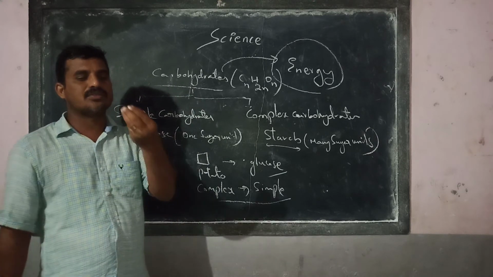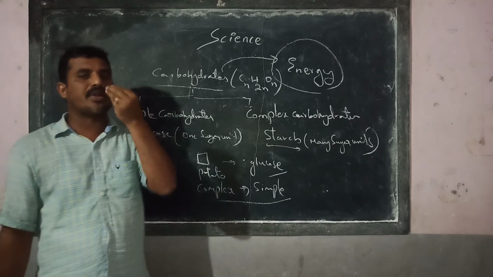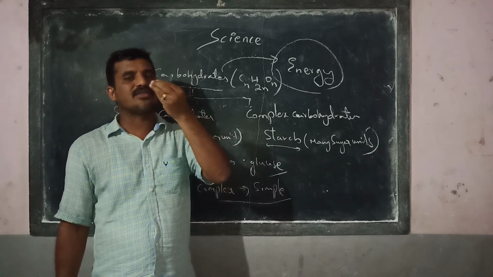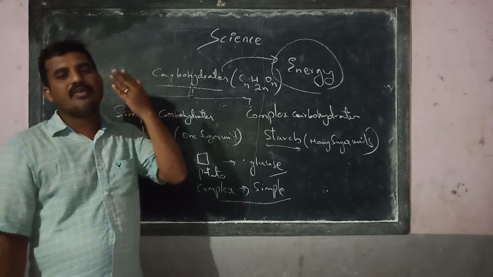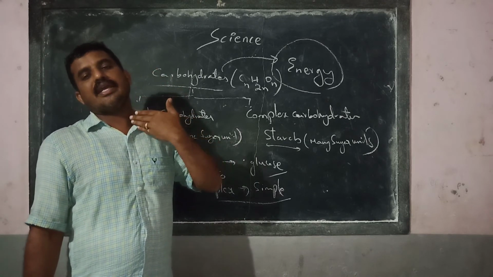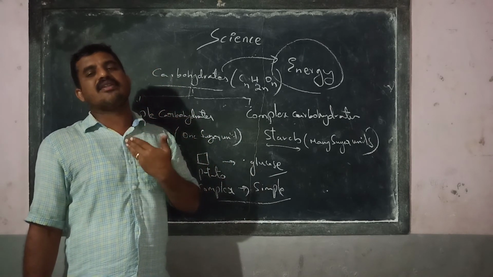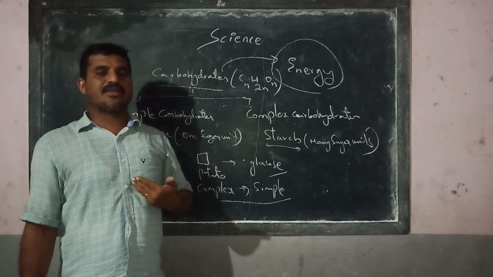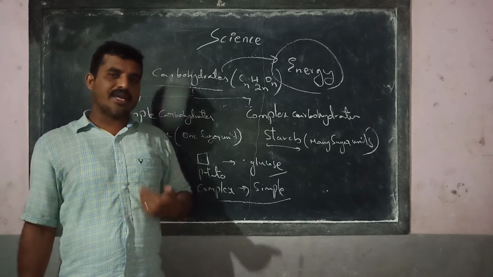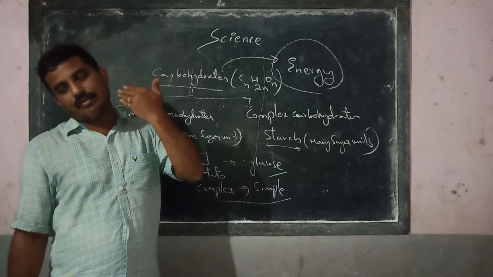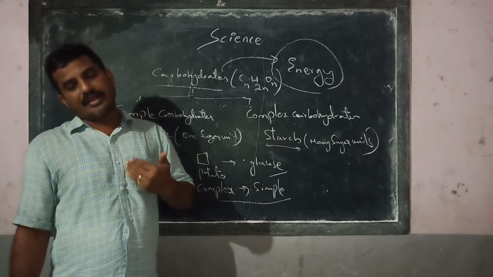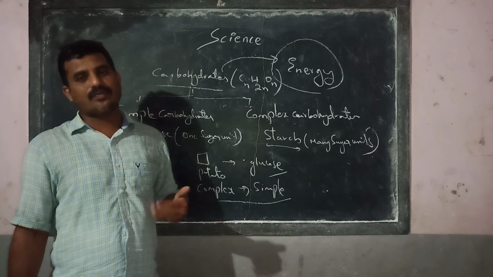When we take the food, when we take the potato into our body, when we take the rice into our body through our mouth, when we chew the food, when we swallow the food, it will start its journey, travels and moves. While it is moving in our body, it starts its journey for 3 to 4 hours.